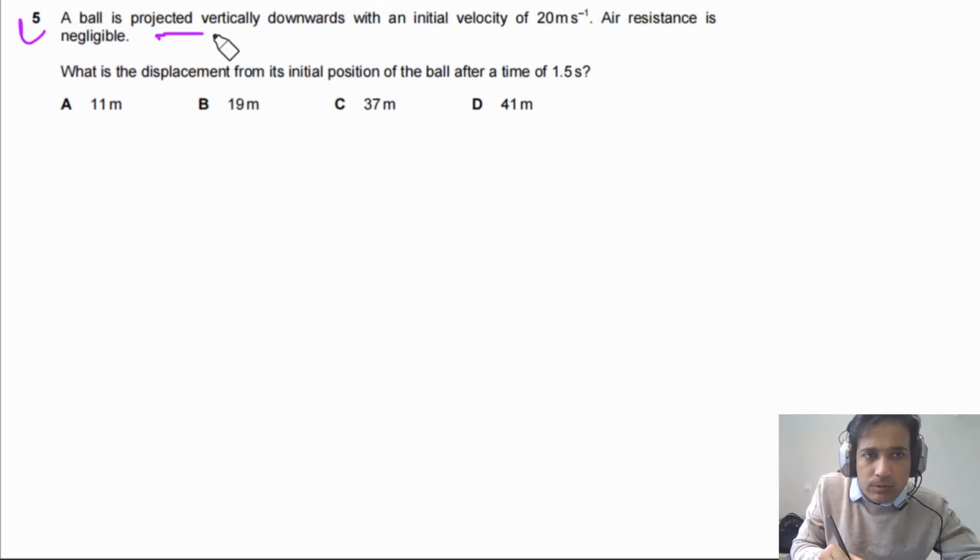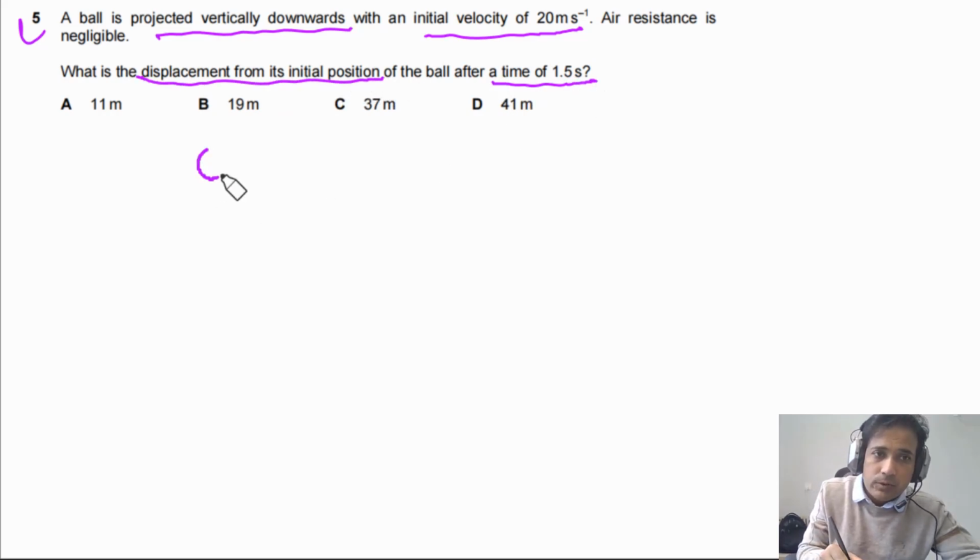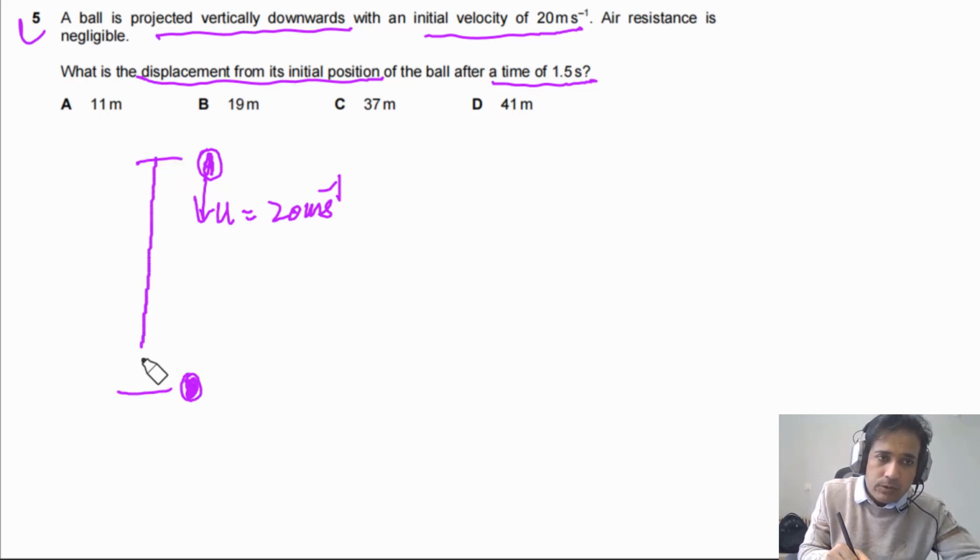Question 5 says a ball is projected vertically downwards with an initial velocity of 20 meters per second. Air resistance is negligible. What is the displacement from its initial position of the ball after a time of 1.5 seconds? So simply we can imagine this is our ball. It is thrown downward with initial velocity of 20 meters per second. And we need to find out what is the displacement when the ball is here and the time passed between these two positions. Delta t is equal to 1.5 seconds.